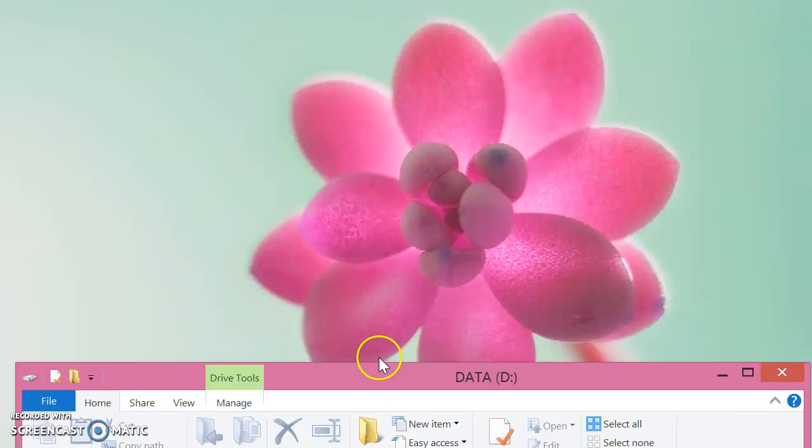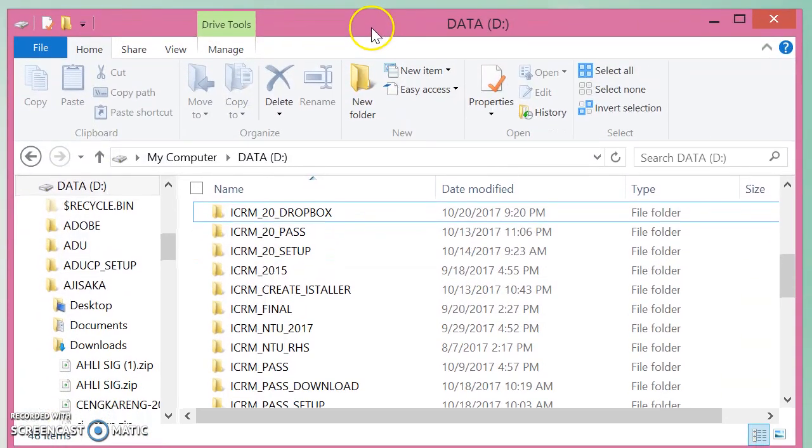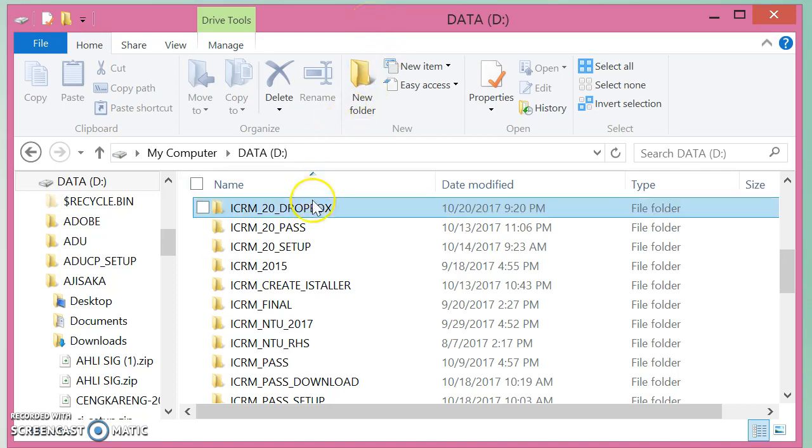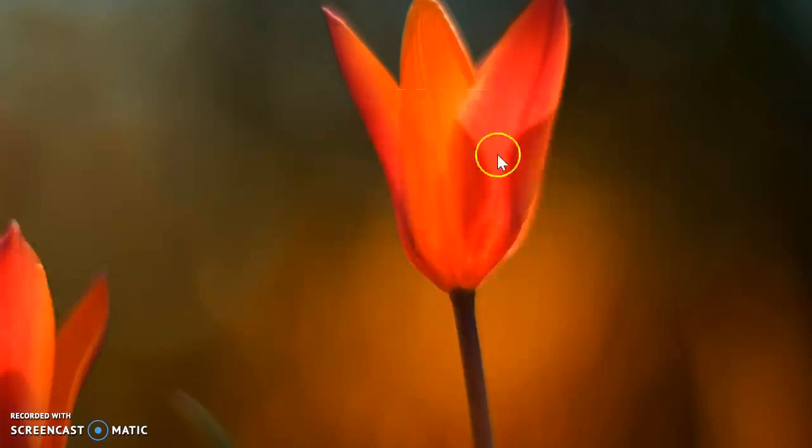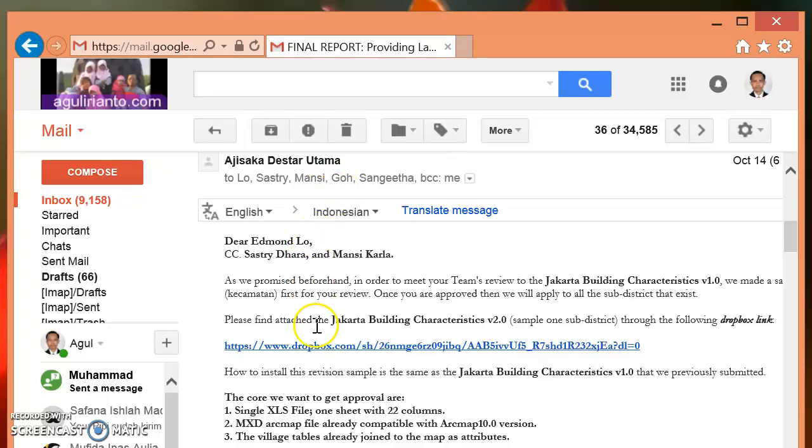Hello everybody, now we are going to install the Jakarta Building Characteristics version 2.0 installer on the computer. Firstly, you must download the installer from Dropbox. We sent the Dropbox link via email on the 14th of October 2017.